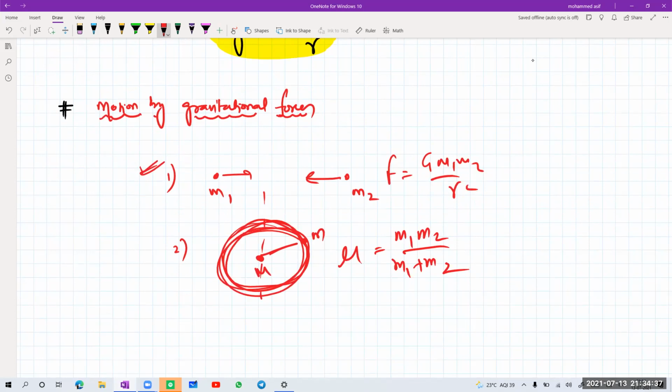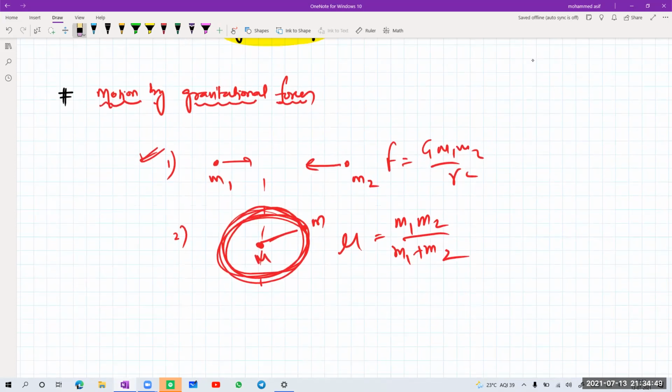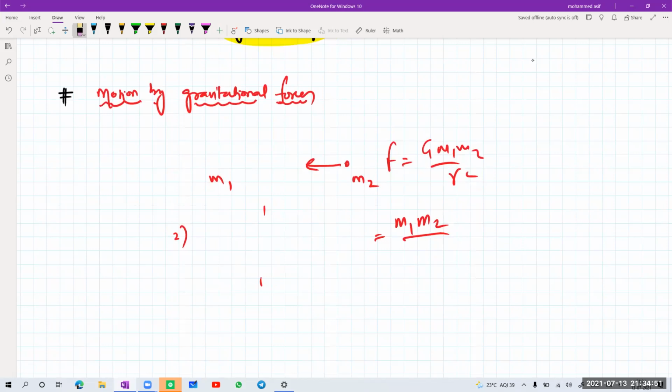Yes, sir. That means in both cases, when we fix one of them and move the particle with the reduced mass towards the fixed point, the numerical becomes much easier to do. So I will tell you how it is possible. Don't get confused. I'll remove everything here. If I'm talking about the first one,